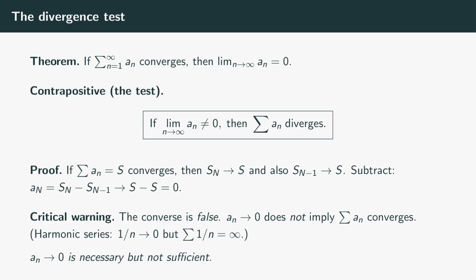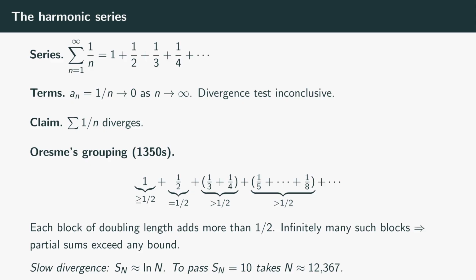Now the critical warning, because students mess this up constantly. The converse of the theorem is false. a sub n approaching 0 does not imply the sum of a sub n converges. The terms going to 0 is a necessary condition for convergence, but it is not sufficient. The next example is the canonical counterexample, and it will haunt you for the rest of the course. The harmonic series. The single most important example in this whole half of the course.